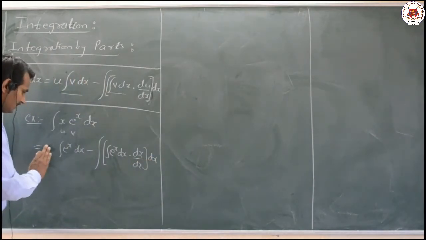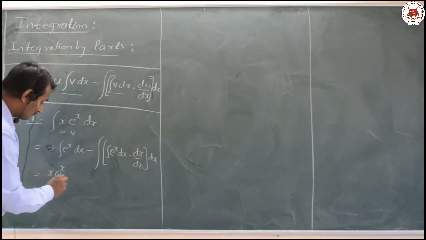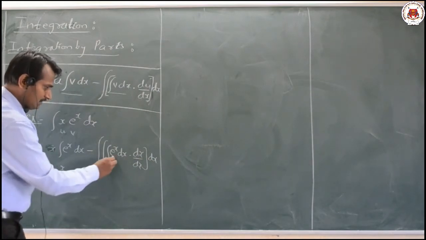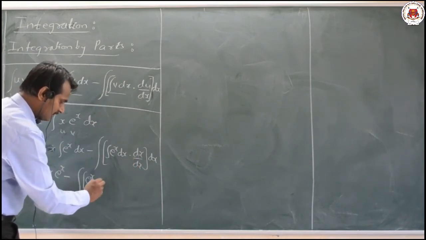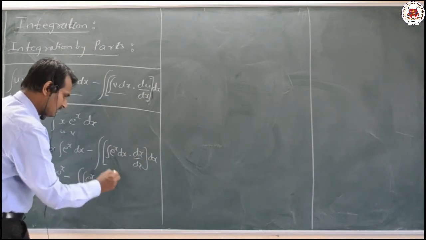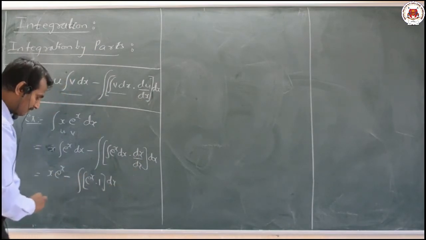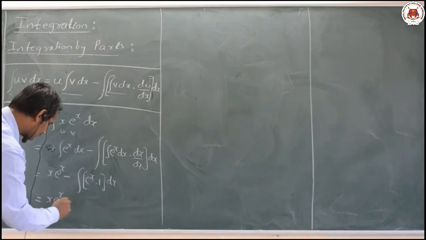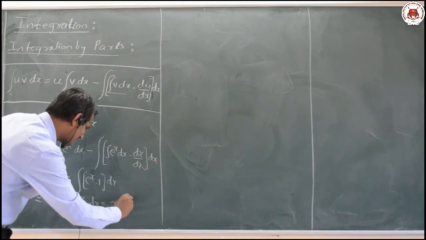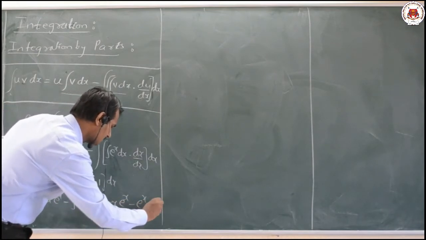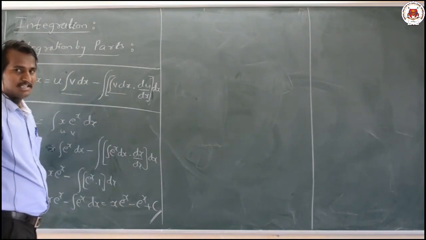Now we shall observe here u means it is x here, x integration of e raised to x is e raised to x only, minus integral of e raised to x will be e raised to x, differentiation of x that is nothing but 1 here into dx, integration of e raised to x is e raised to x, dx by dx means 1. Now lastly x into e raised to x minus integration of e raised to x dx means x as it is e raised to x minus e raised to x plus an integral constant c. That is nothing but our required result here.